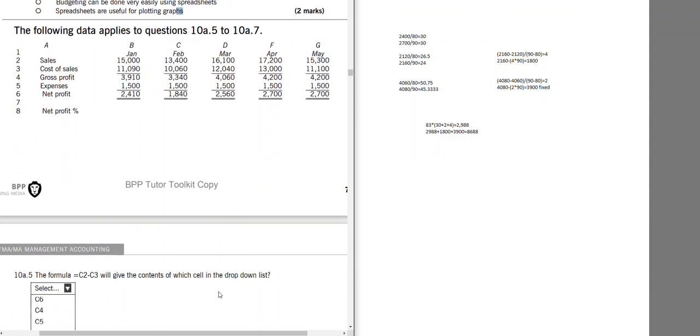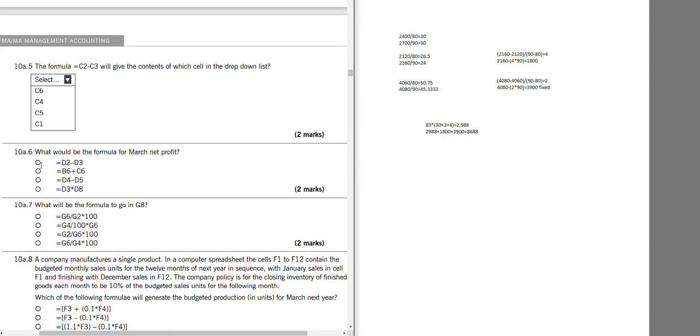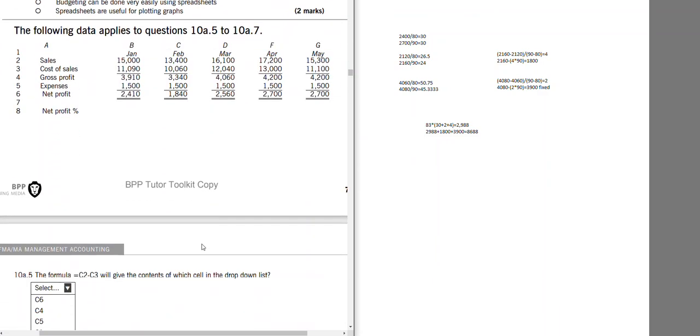Next, the formula C2 will give you the contents of the sales drop-down list. Okay, we have this question related to 10.5 and 10.7. And what would be the formula for March net profit? What would be the formula to go in G8? Okay, we have A, B, C, D, F, G. There is no E. Sales, cost of sales, gross profit, expenses, and net profit.